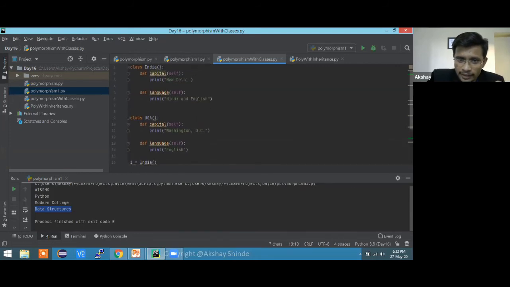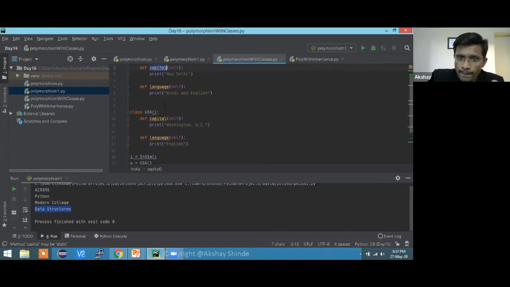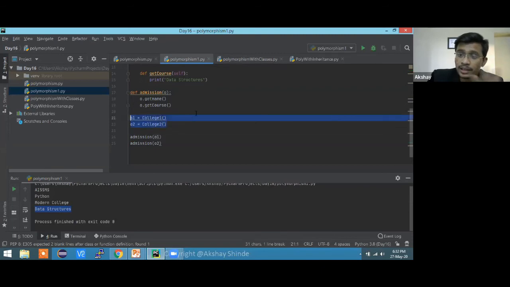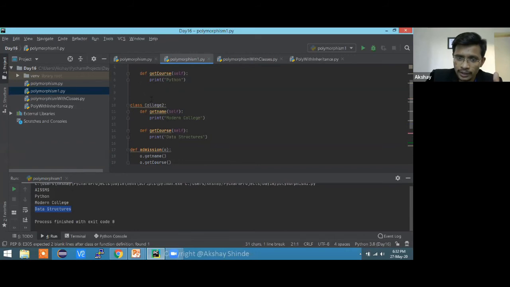So capital is here in the US as well, and the capital function is written over here as well. It is almost identical, but here we just created objects.